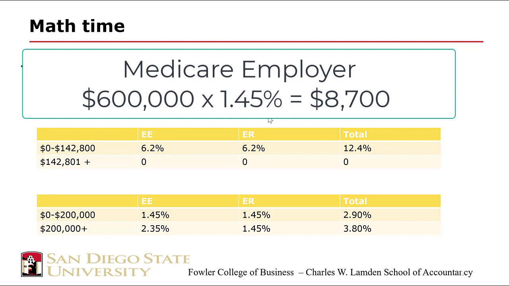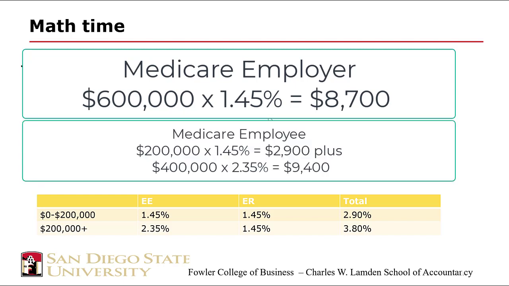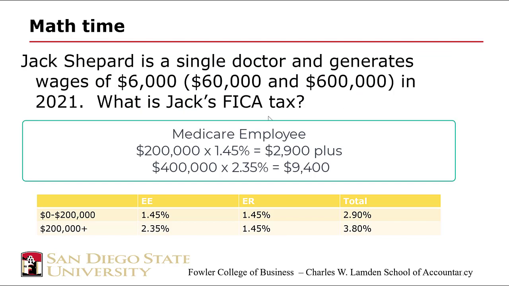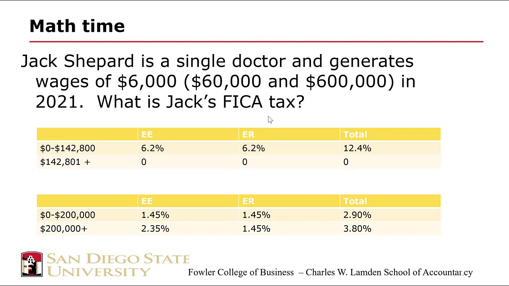So $600,000 times 1.45% yields the employer's share. However, for the employee, since Jack is single, the first $200,000 is going to be at 1.45%, but the remaining $400,000, that increment from $200,000 to $600,000, is going to be taxed at 2.35%. And that, again, is for Jack's share because he's the employee.